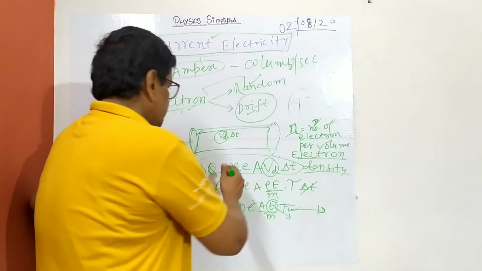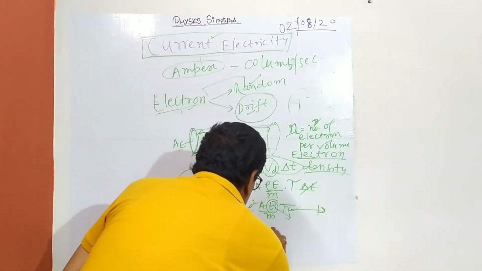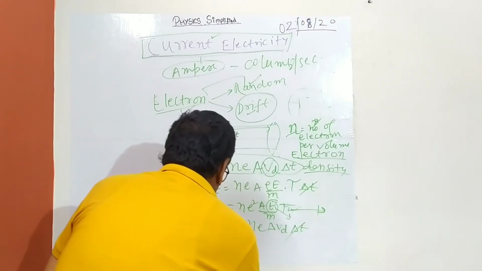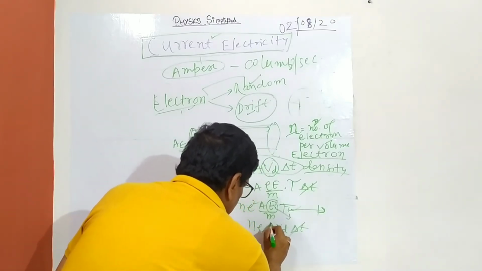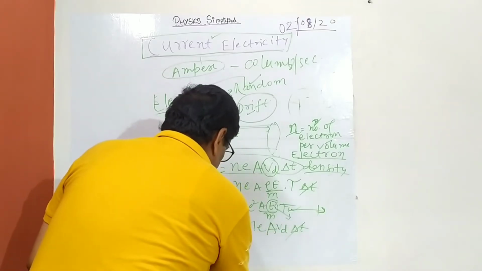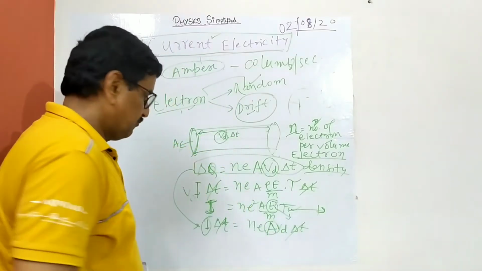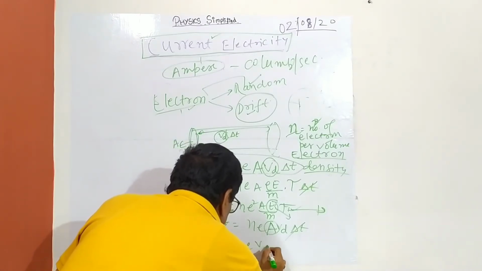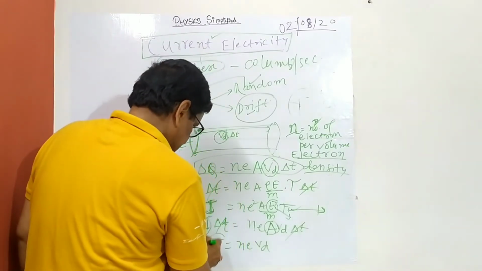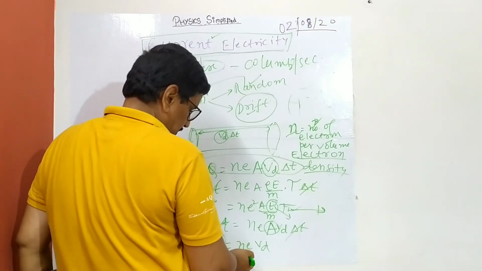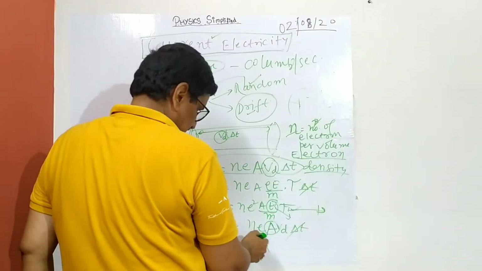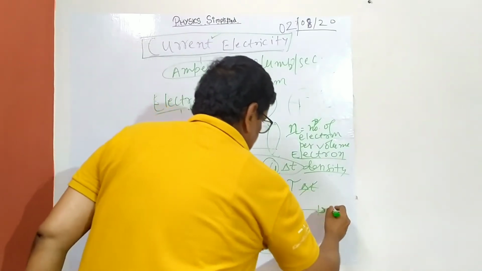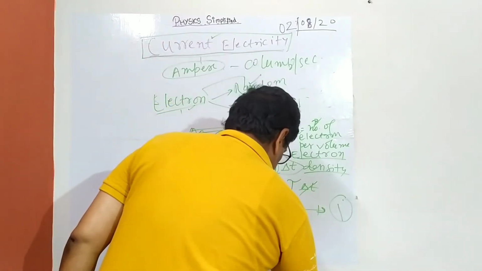This gives the current density, J equal to n e Vd. So if current density and electron density are given, you can calculate drift velocity, or vice versa. I will number these two equations 1 and 2.